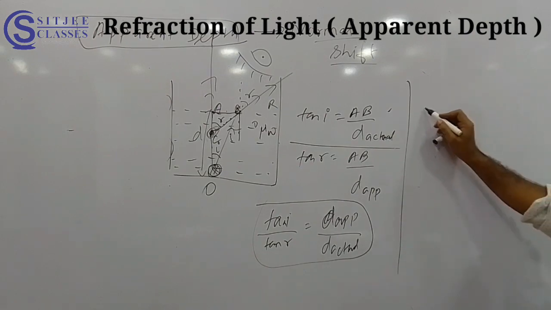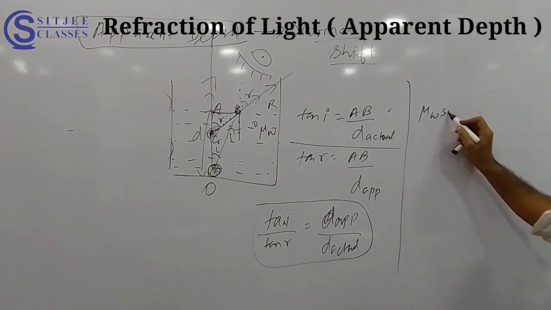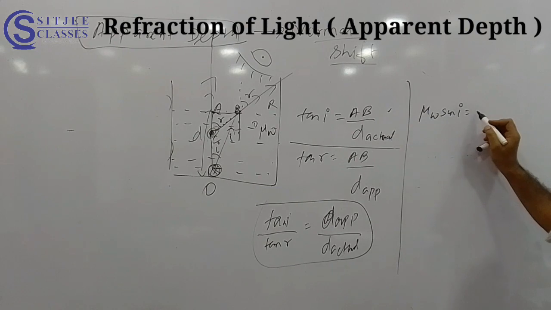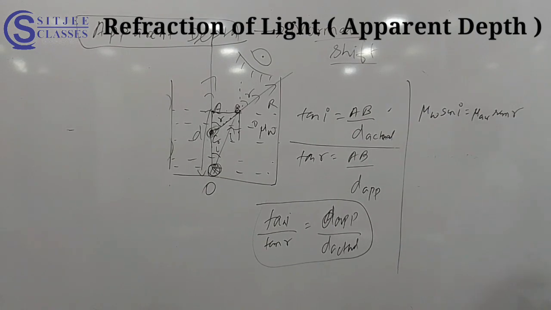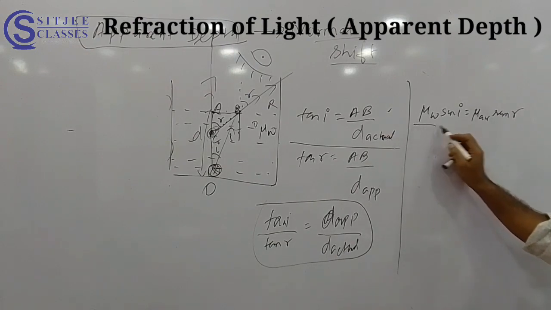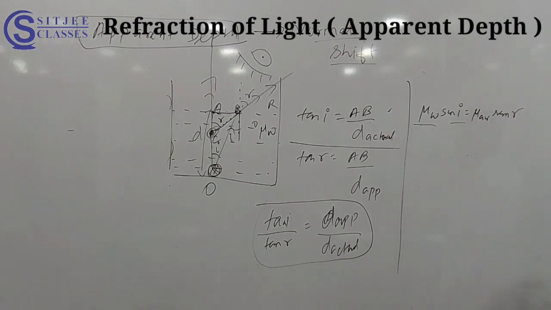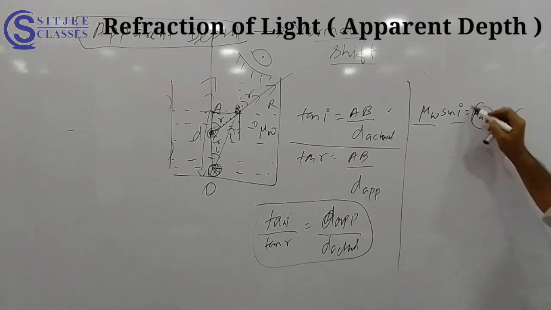So I will write mu water sin I equal to mu air sin R. Any doubt? No doubt? As I told you, mu1 into sin I equal to mu2 into sin R. Whichever refractive index you are using, that side angle you should use. Correct?